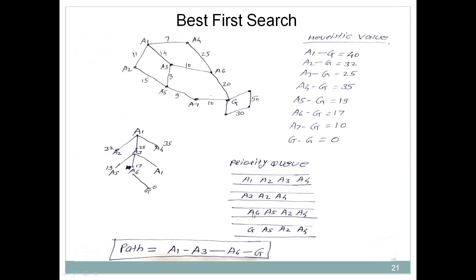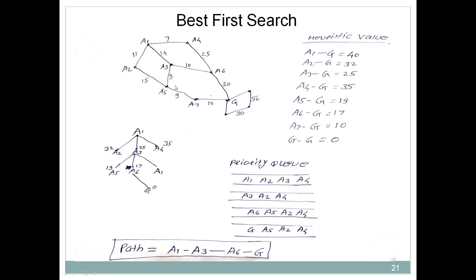That's why it is first, because the priority queue arranges the elements in ascending order. So A6 has the smallest value 17, A5 has 19, A2 has 32, and A4 has 35. So after A3 we need to consider A6. Then after that, we have to consider A6.